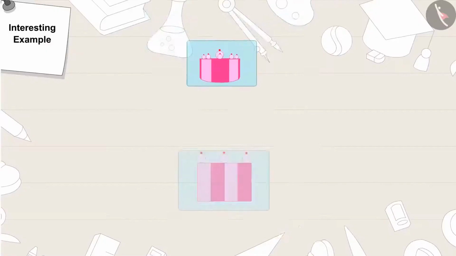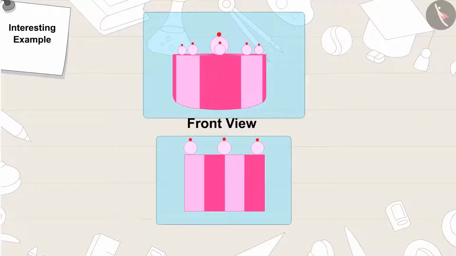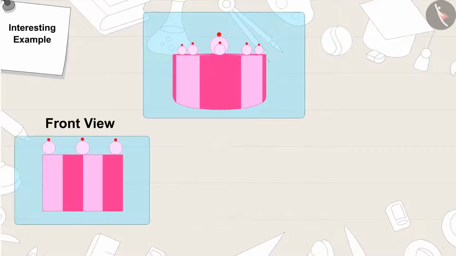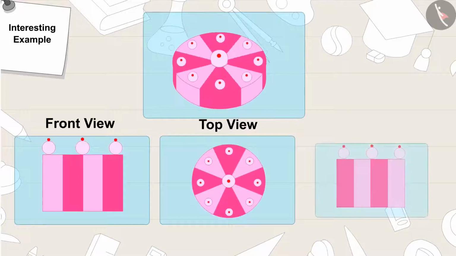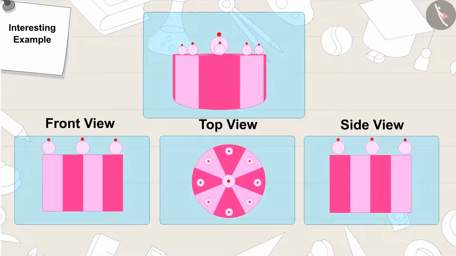"This is a cake. A cake looks like this in front view. From above, in top view, it looks like this. And in side view, it looks like this," Gaggu said.